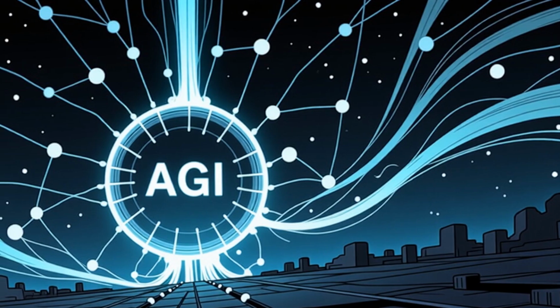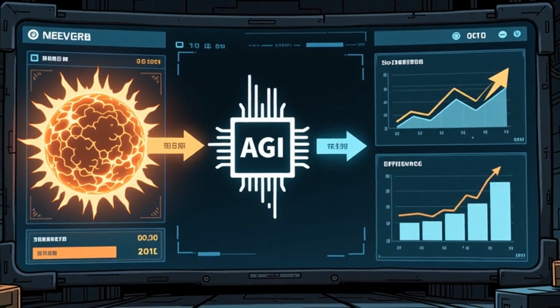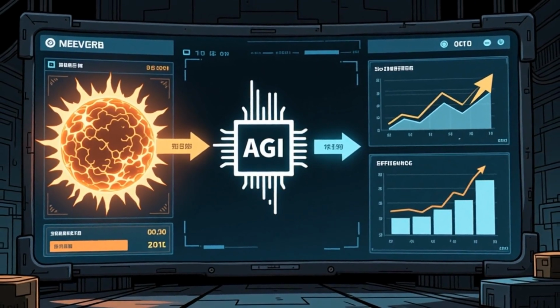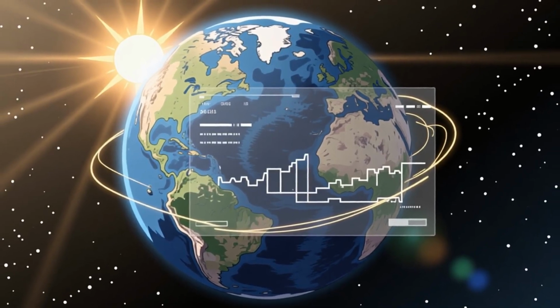AGI functions as an intermediary, interpreting complex solar data. It acts as a translation layer, converting raw solar information into understandable formats. This translation facilitates human comprehension of solar influences.